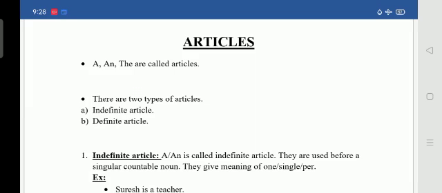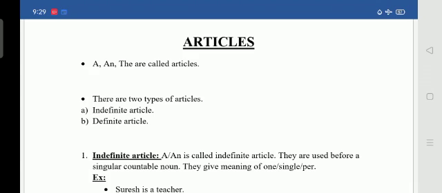And I have given you the definitions of each sentence in detail, and I hope you have learned the definitions of those sentences also. So today we are moving to another part of grammar, that is articles. So what are articles? A, an and the, these three are called articles.